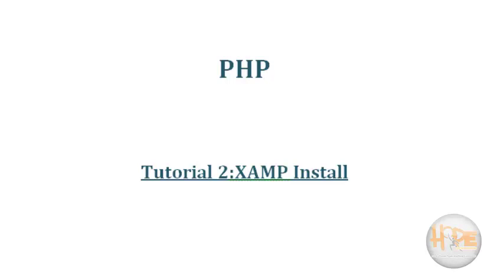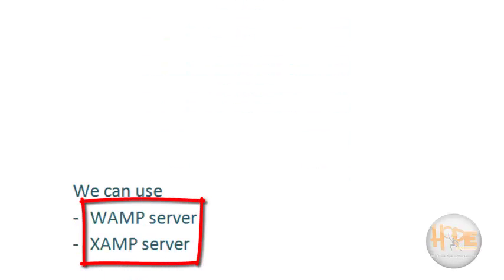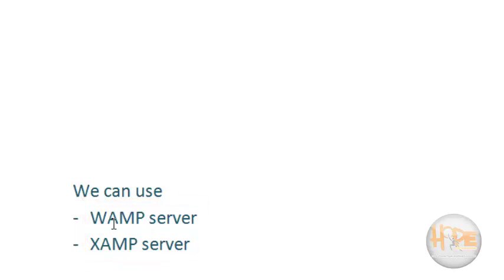In this tutorial, we will see how to install XAMPP server into our system. We can use XAMPP server or WAMP server. Here WAMP is specific for Windows system. W stands for Windows, A for Apache server, M for MySQL and P for PHP.